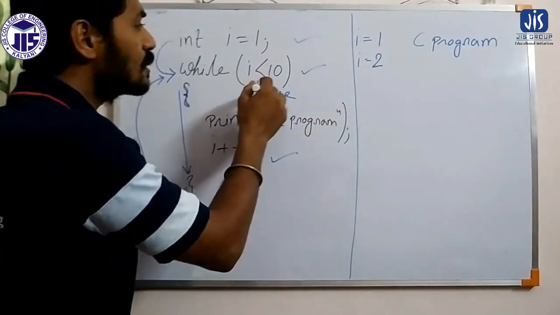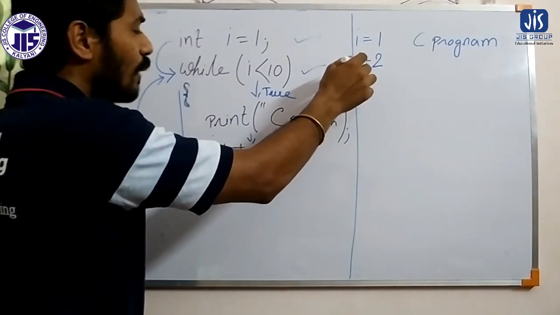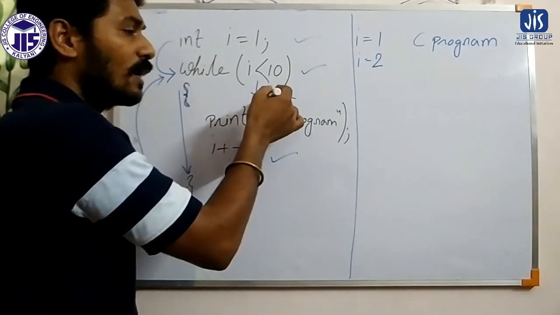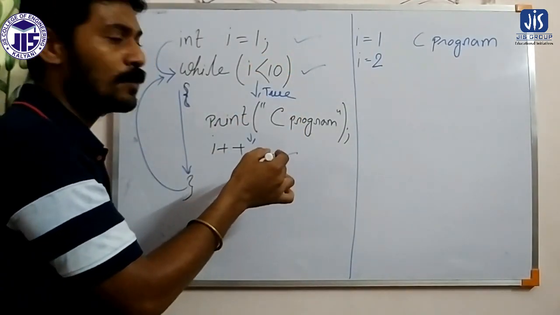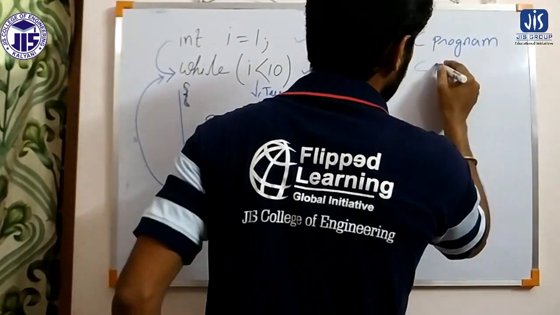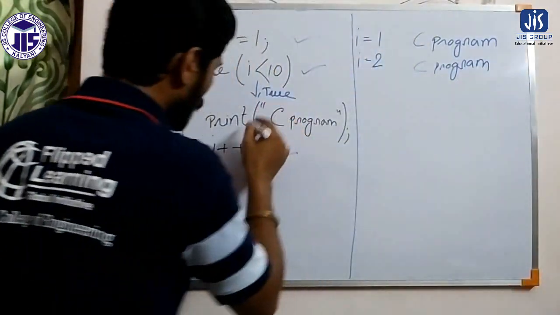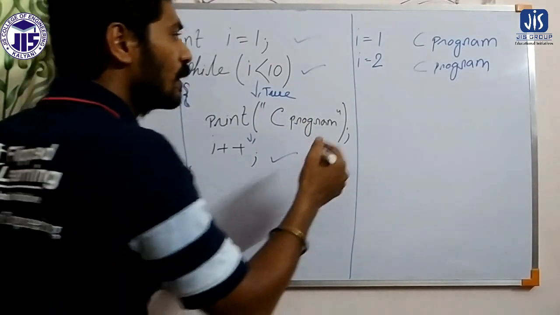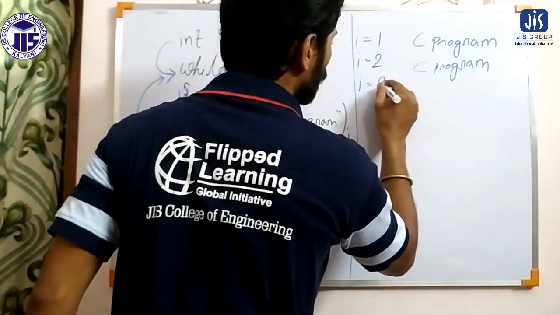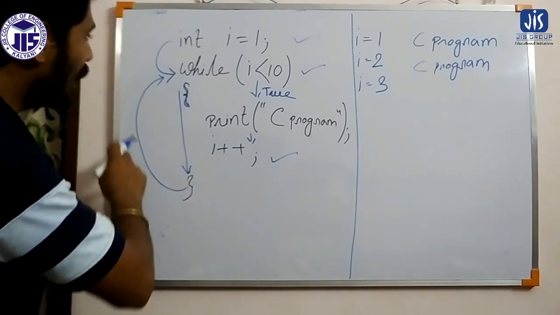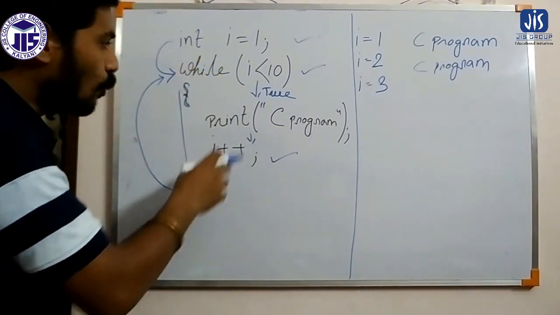For the current value of I, that is 2, the condition is again true, and if the condition is true, it will again execute the statement. So again we will get C program as output. After that, the value of I will increase again, so it is I equals to 3. For I equals to 3, it will get back and verify the condition, and the process will repeat.